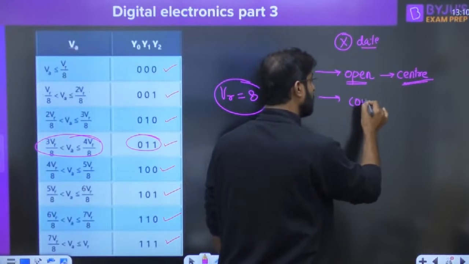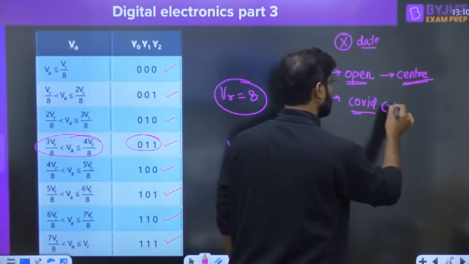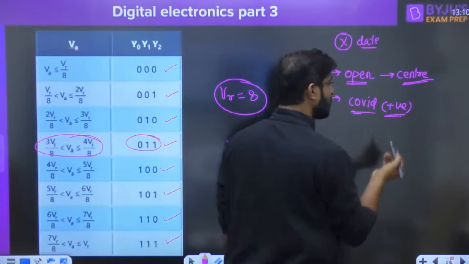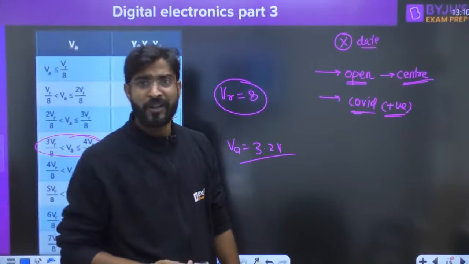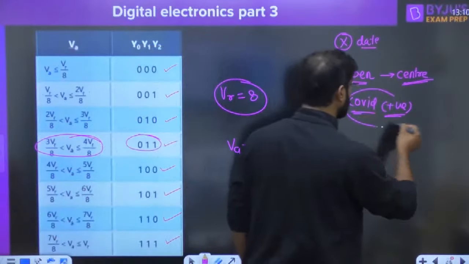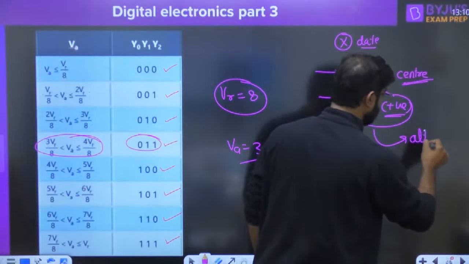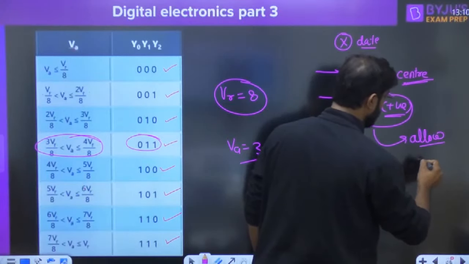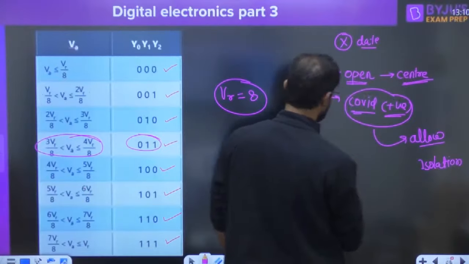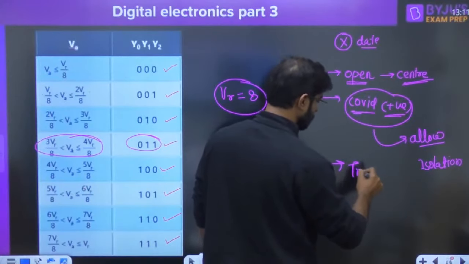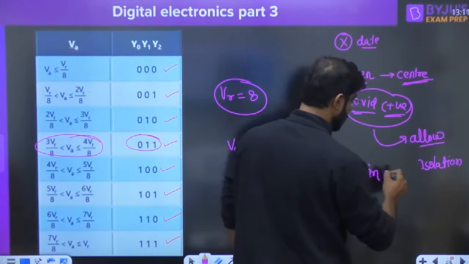If any people are COVID positive, then let them, the 365 days they invested in preparation, that preparation should not be wasted. He should also be allowed to sit in isolation.